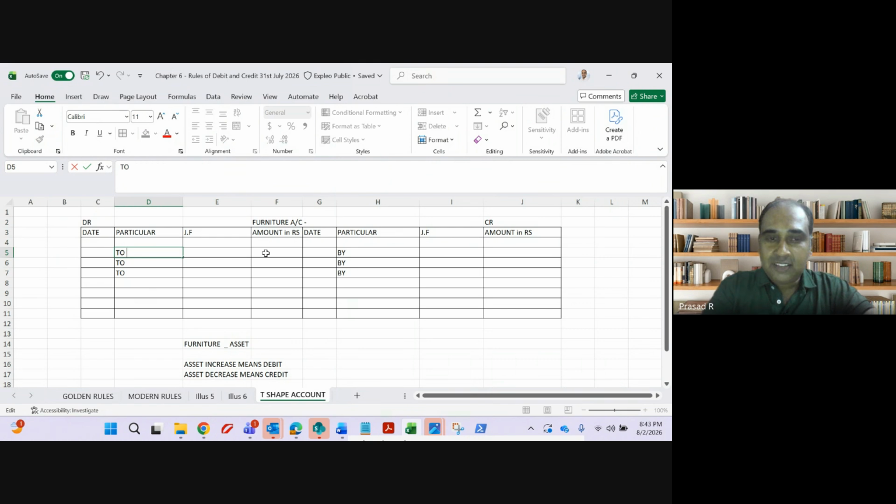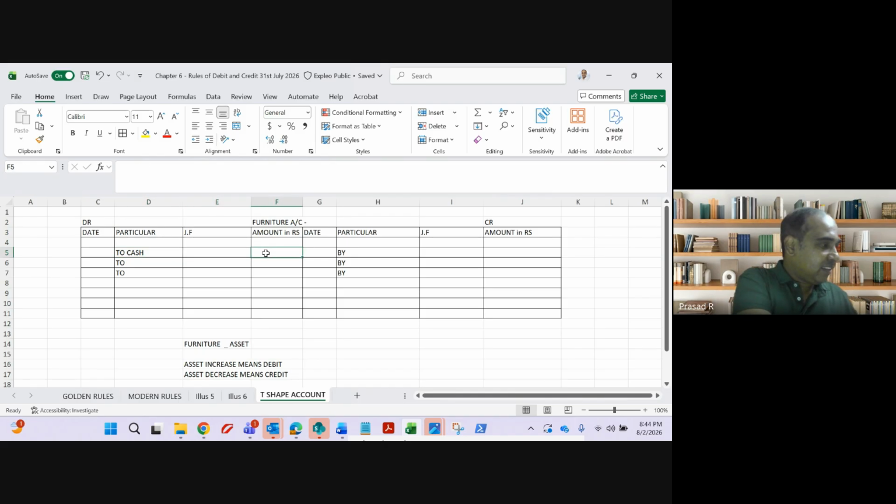Furniture account debit to cash. On the debit side of furniture, I am putting furniture. This is the furniture account, furniture account debit to cash. How much is this in this example? 50,000.